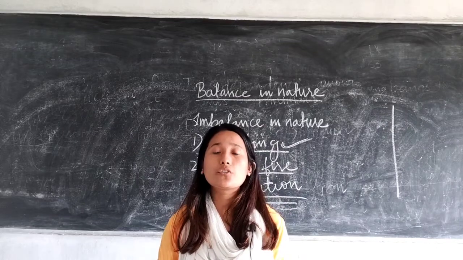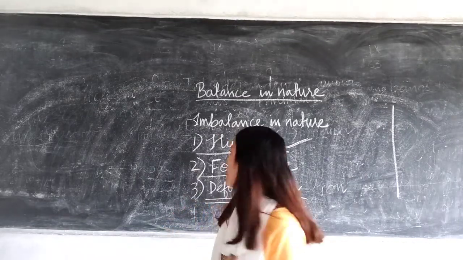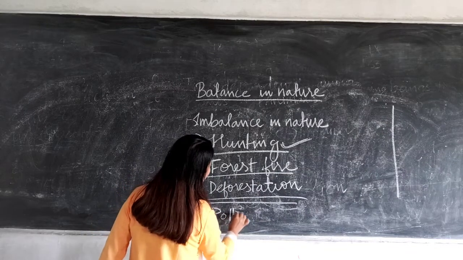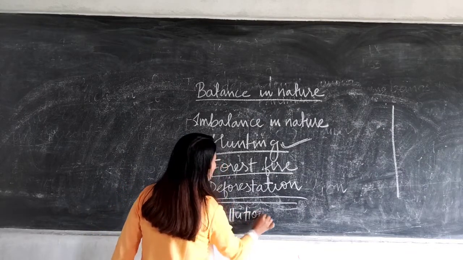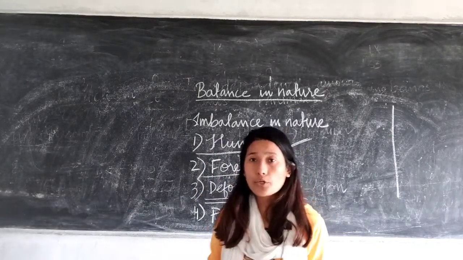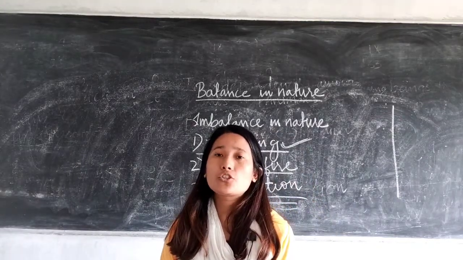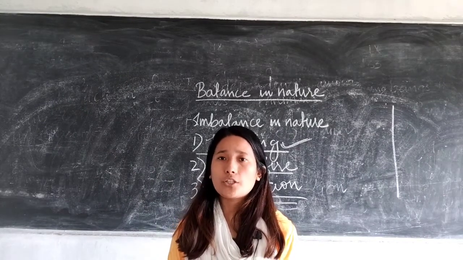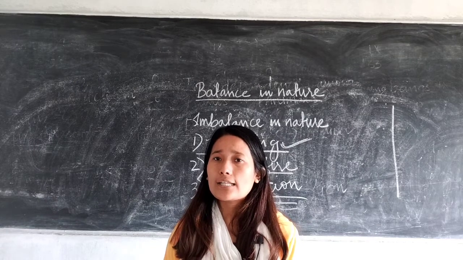Okay, and also number 4, another factor, is pollution. Now as we know, the human population is increasing at an exploding rate, which is unmanageable. With the exploding rate of population, their demands will also increase, right?